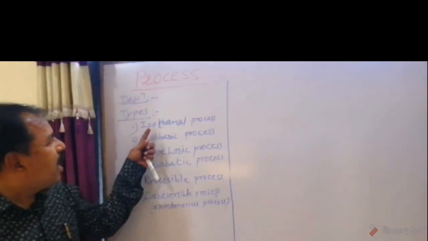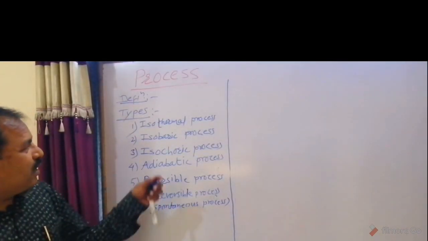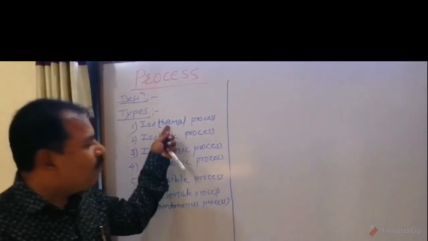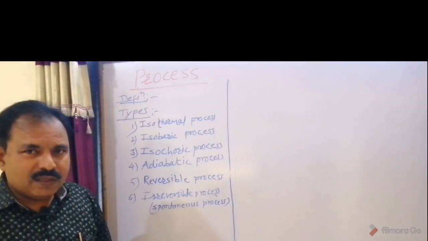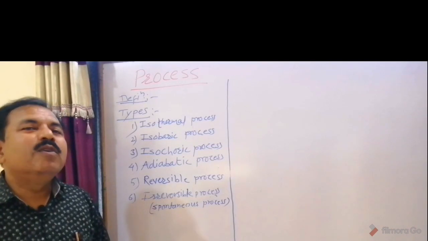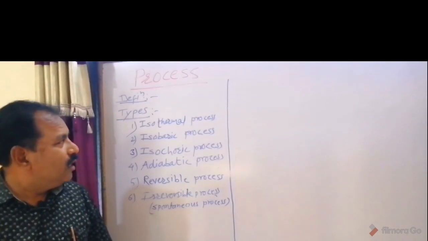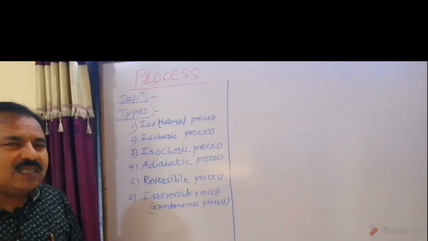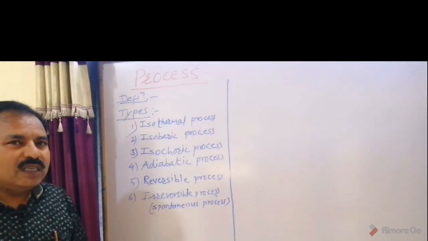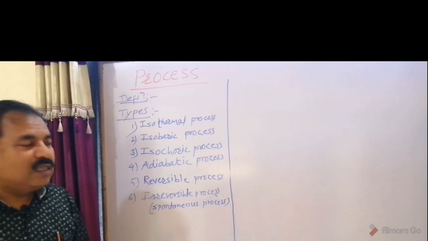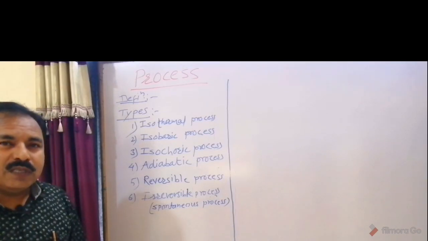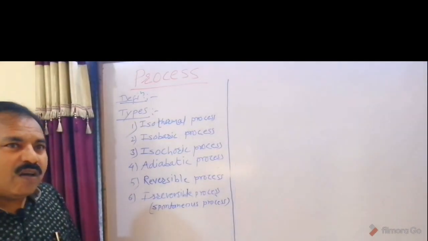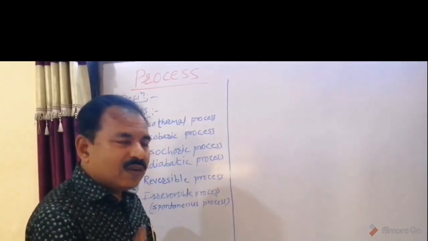Number one, isothermal process. In this case, iso means same or constant. Thermal means temperature. Therefore, the definition is: a process in which temperature of the system remains constant throughout transformation is called isothermal process. Therefore, the change in temperature, or temperature, both are constant.